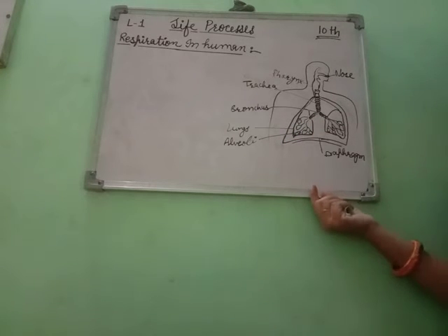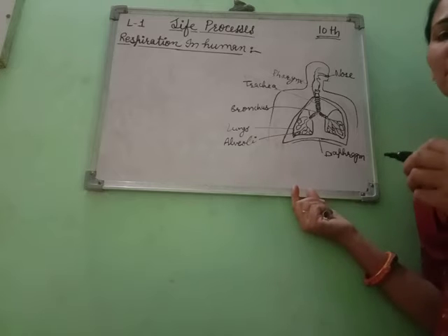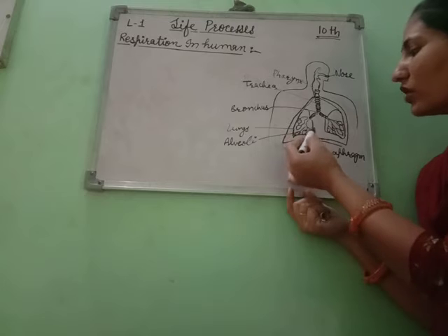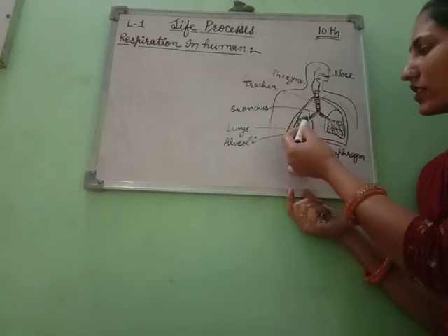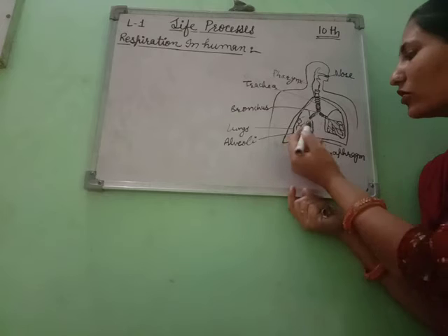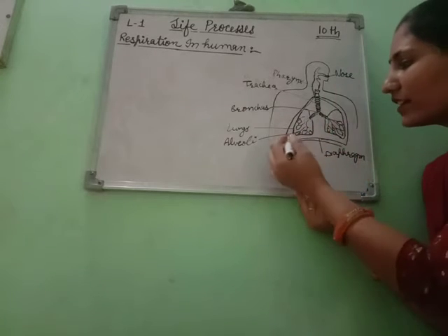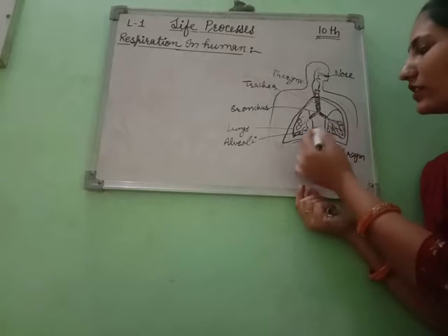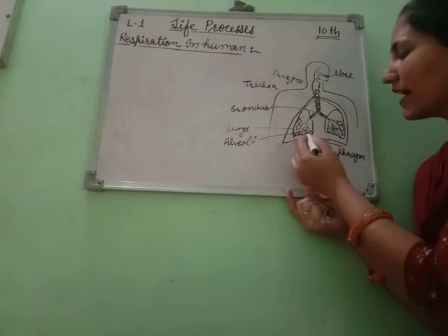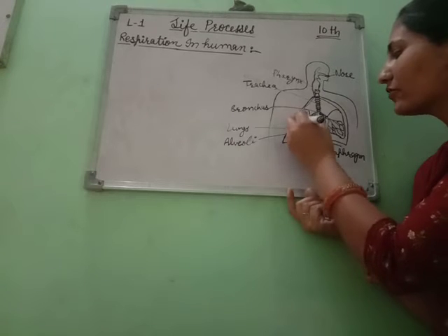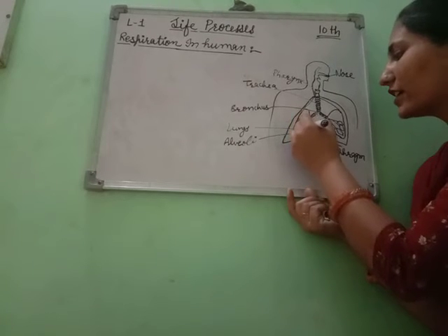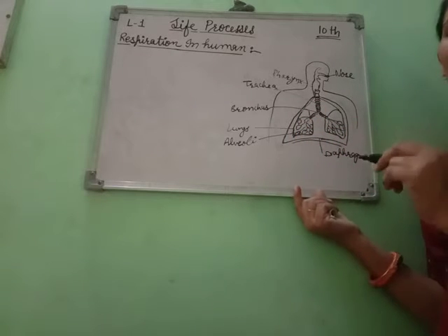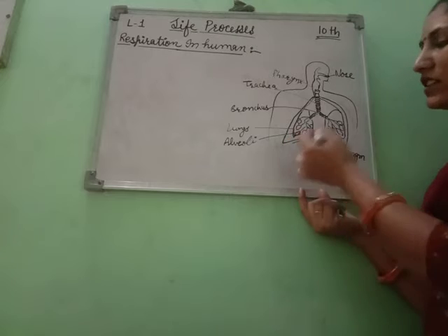In the lungs, the air passages are divided into smaller fine passages. Through these, the air finally enters the alveoli, which are sac-like structures.